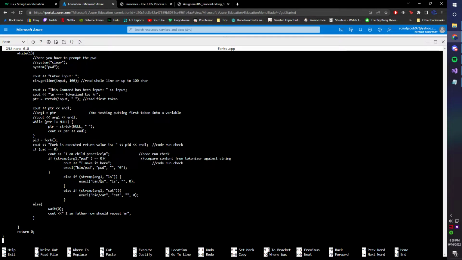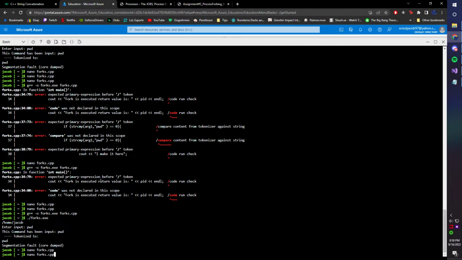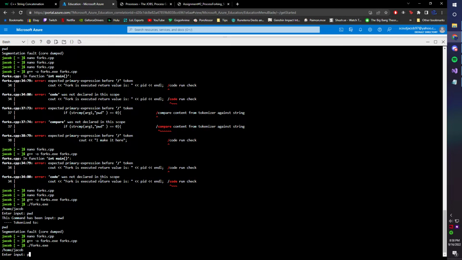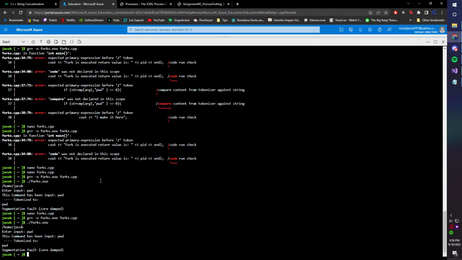But I've recently even just been getting a new error. So after I compile my content and then I run it, I've been getting a segmentation fault, which I'm not sure why I'm getting that now.